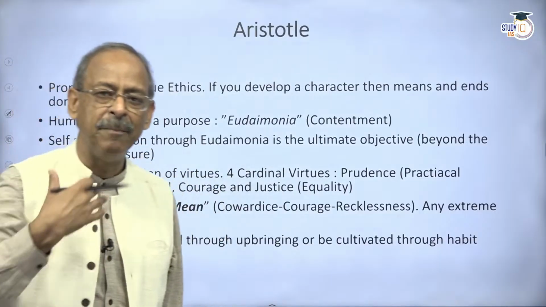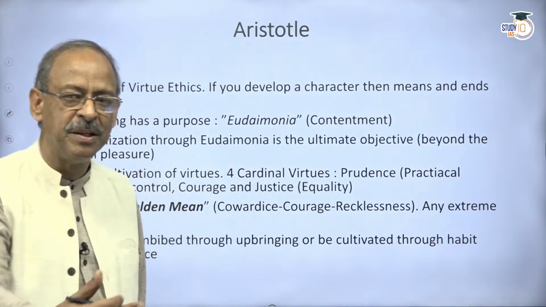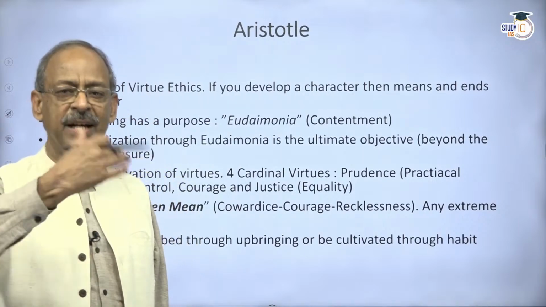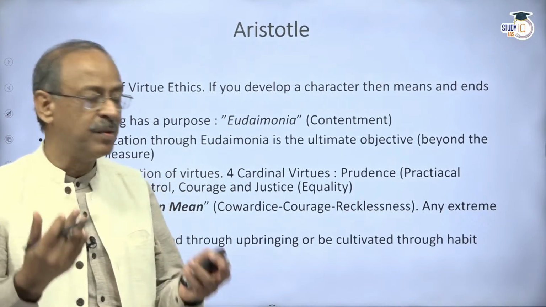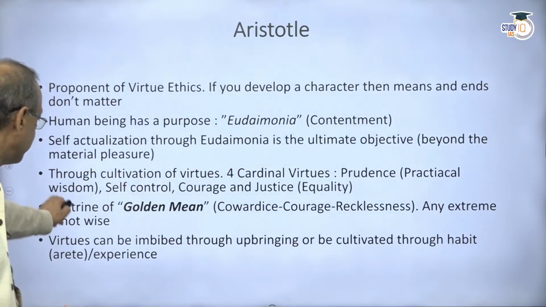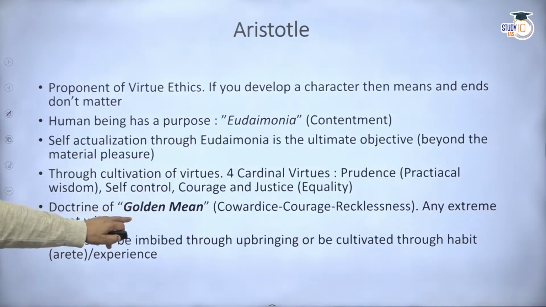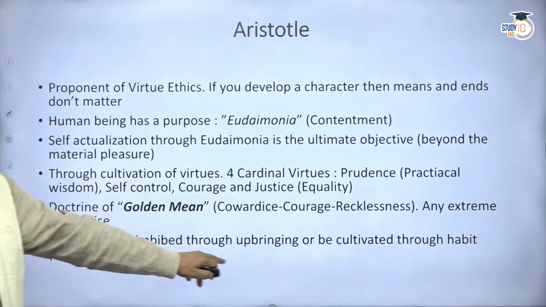Once you get habituated, once you do it repeatedly, it becomes an inherent part of you. If it becomes an inherent part of you, then you become virtuous. And that is why he says that. There's another important aspect that he talks about, the golden mean. We'll discuss later what exactly he means by golden mean.